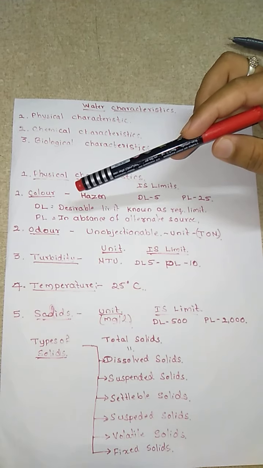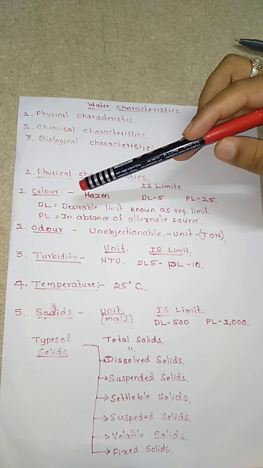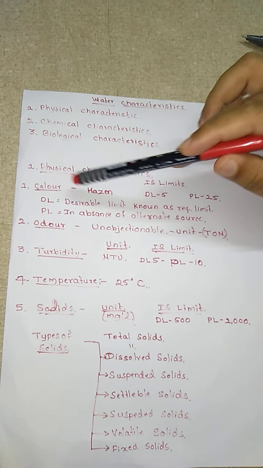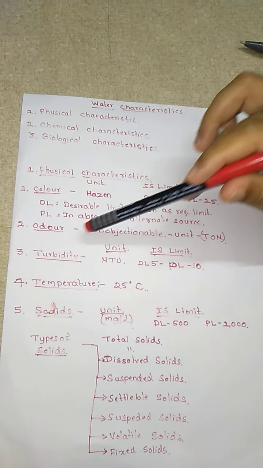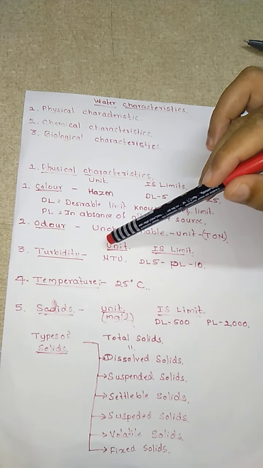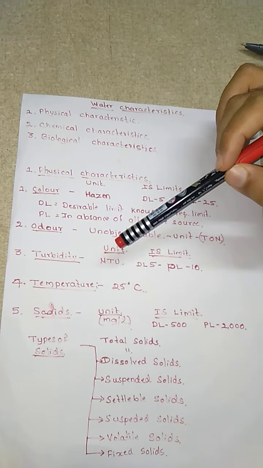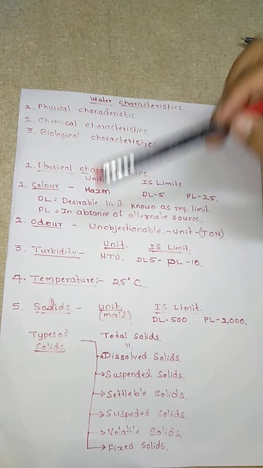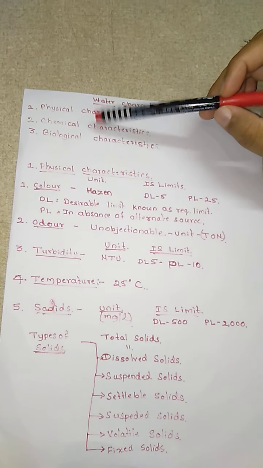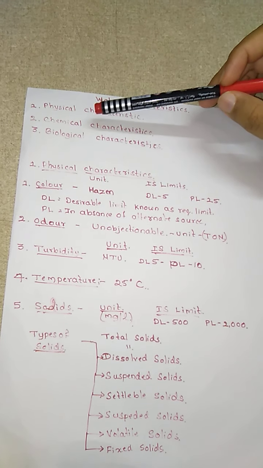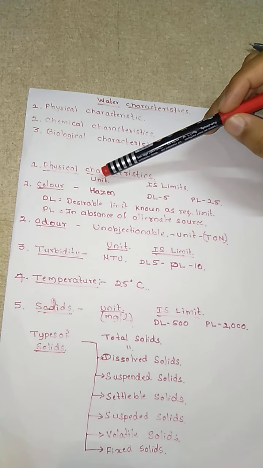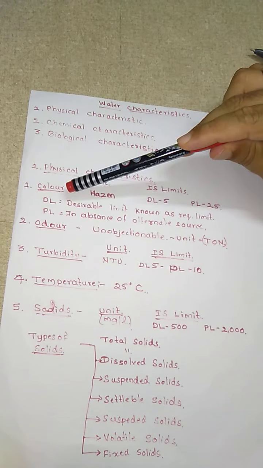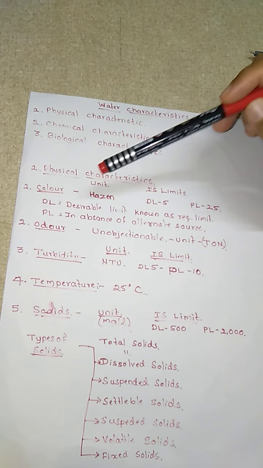In the last classes, we discussed how drinking water quality should be. We discussed that it should not have any color, it should not have any odor, it should have a very small amount of turbidity, and we discussed what the temperature should be, how the solids should be, and what kind of chemicals, and to what extent, should be there. Now we are going to discuss the parameters of it. In the physical characteristics, we are going to see the color.